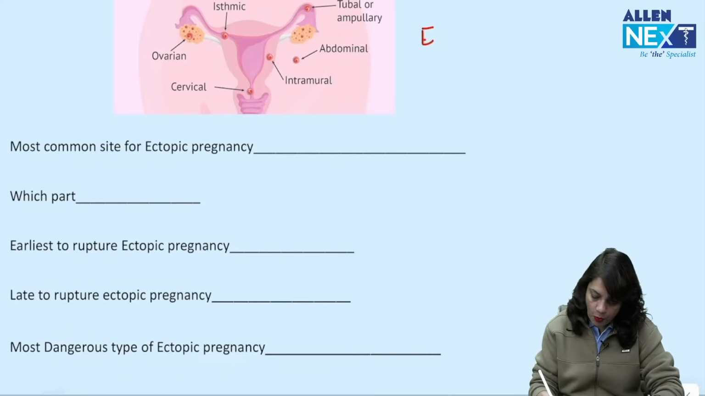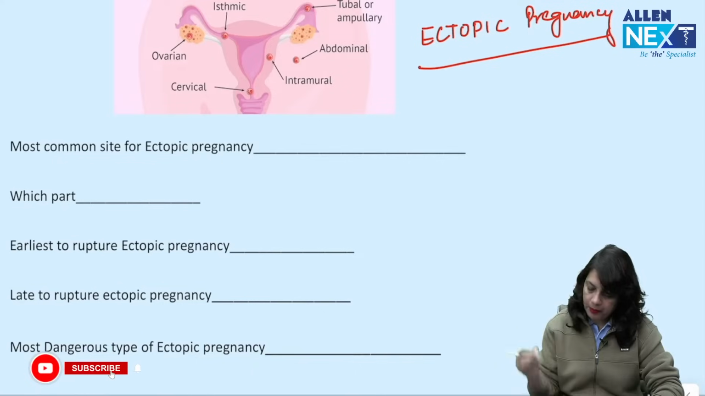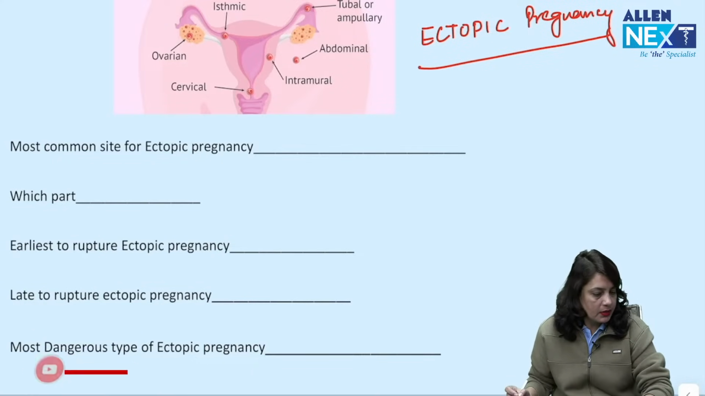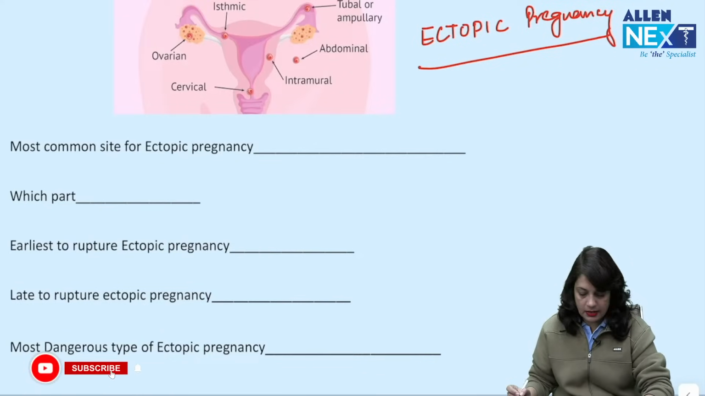My first point of discussion is the topic ectopic pregnancy, which is very expected. Yes, Dr. Neha, I will definitely tell you the management of cancers. I am starting up with ectopic pregnancy.